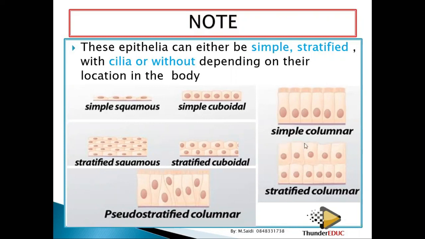Does it have hair on top? No. So I can't talk about ciliated. So it's going to be stratified columnar. If it had some hair on top, then it becomes stratified columnar ciliated. So basically, that's how you can identify these tissues.